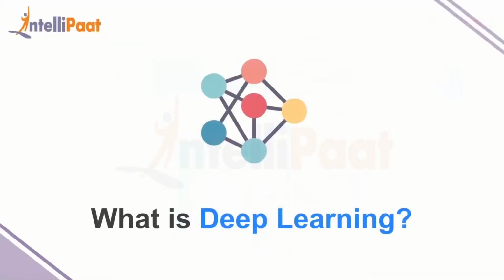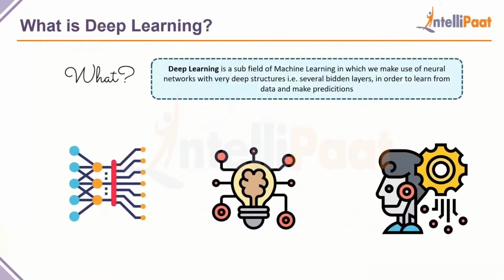So now let's take a look at what is deep learning. Since we have gotten a fair bit of understanding of what neural networks and artificial neural networks are, deep learning is just a subfield of machine learning in which we make use of neural networks with very deep structures. And these deep structures basically mean that there are several hidden layers in order to learn from data and make predictions.